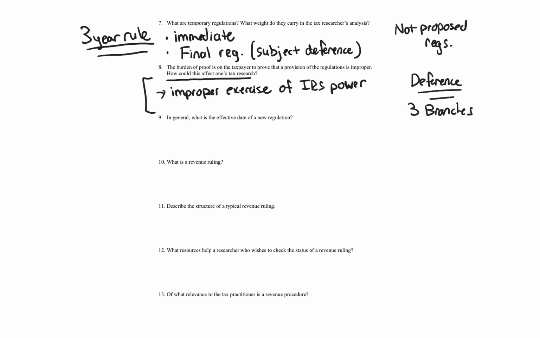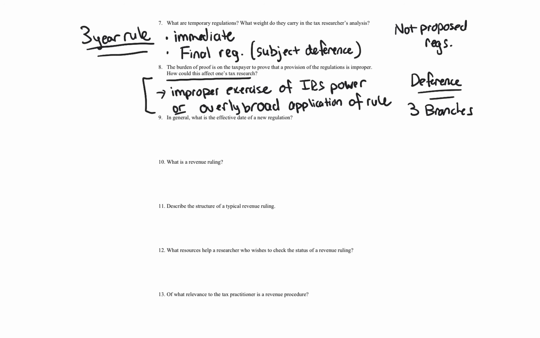Again, it gets at this improper exercise of IRS power or an overly broad application of a rule. That's another one. Application of a rule that is not authorized by code. So overly broad application of a rule, not authorized by code. That's really what deference gets at. Improper exercise of IRS power or an overly broad application of a rule. All right, let's go on to question 9.